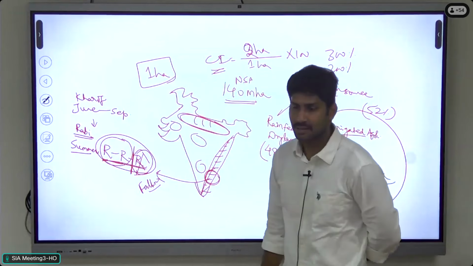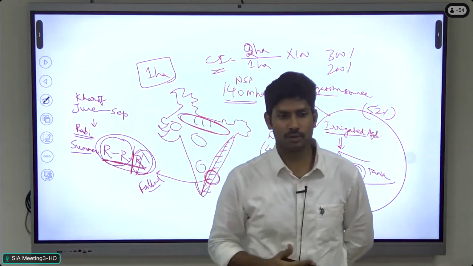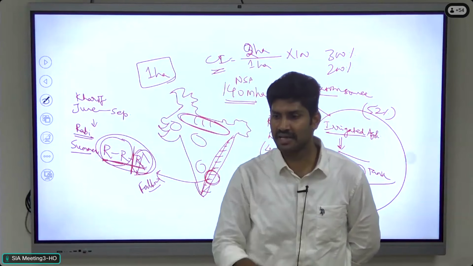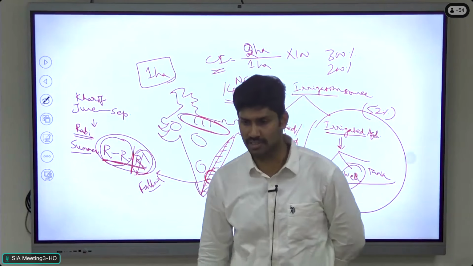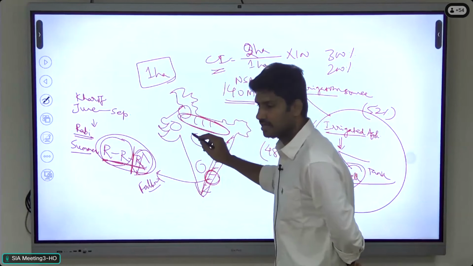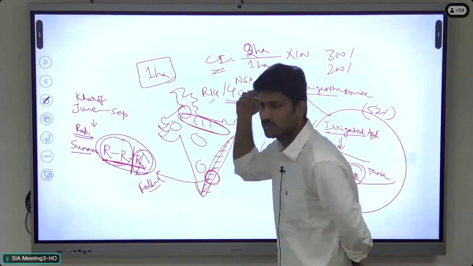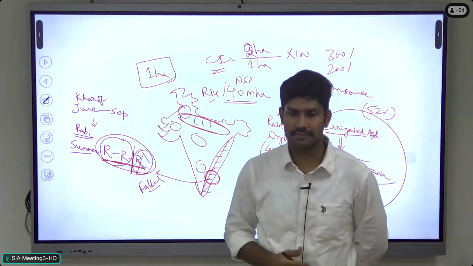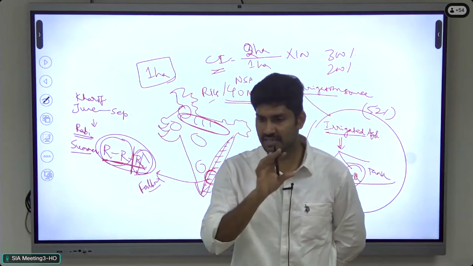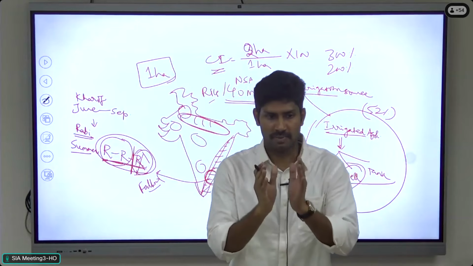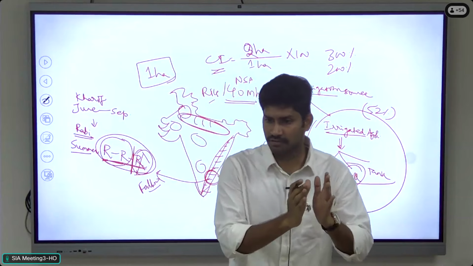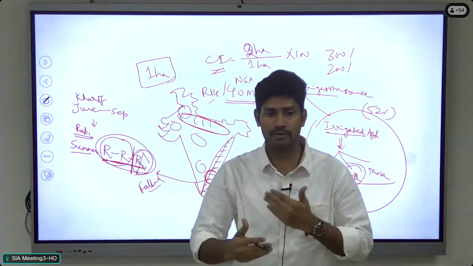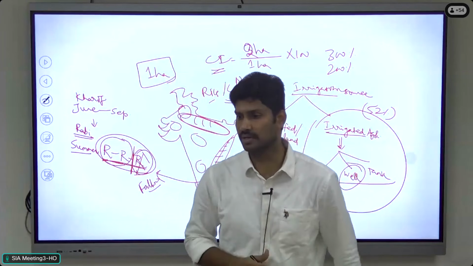But the condition is, how can farmers go for 2 or 3 crops in a single year? Availability of water. That's a major limiting factor for agriculture. In the northwestern part of the country, they go for rice and wheat, so 2 crops are always possible, because water is available throughout the year. If farmers get an assured source of irrigation from a canal, a well or a tank, they are able to go for 3 crops or 2 crops in a single year. It is possible.